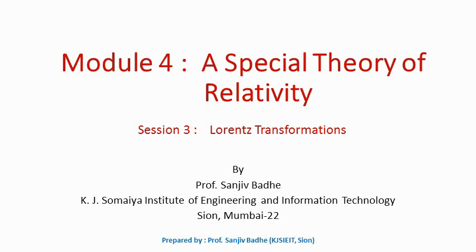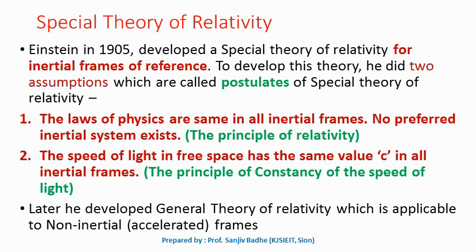So in this lecture we will be discussing the postulates of special theory of relativity, and as Galilean transformations are no longer applicable now, the new transformations we will try to obtain, which are called Lorentz transformations, will be obtained with the help of the postulates of special theory of relativity. In 1905, Einstein, when he was 26 years old, developed a special theory of relativity for inertial frames of reference. And to develop this theory, he made two assumptions which are called postulates of special theory of relativity.